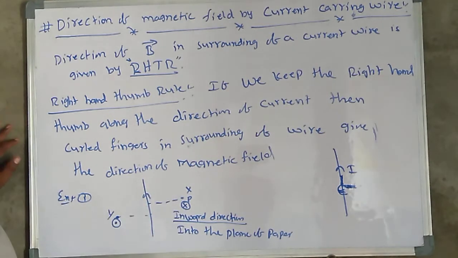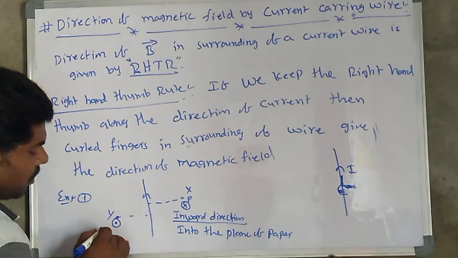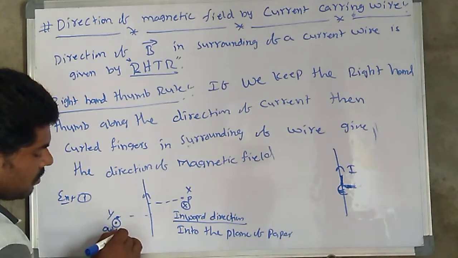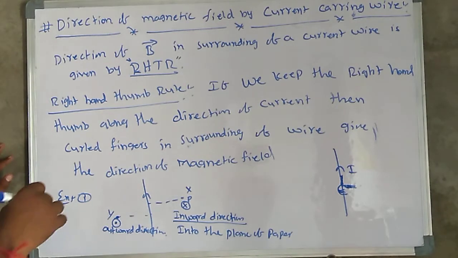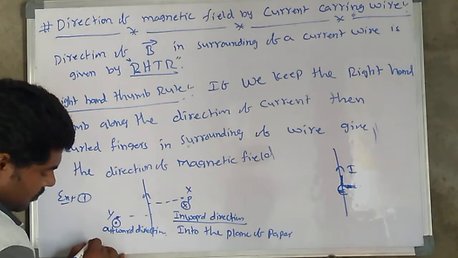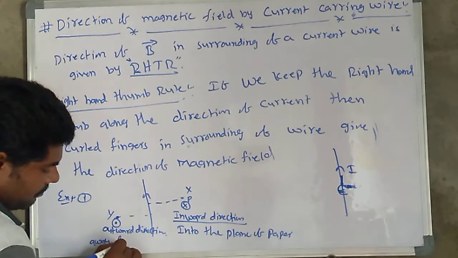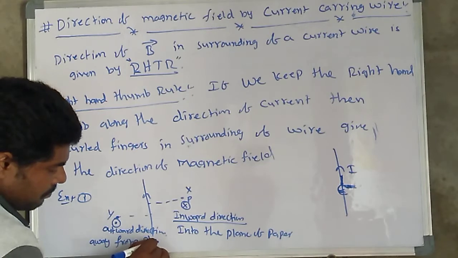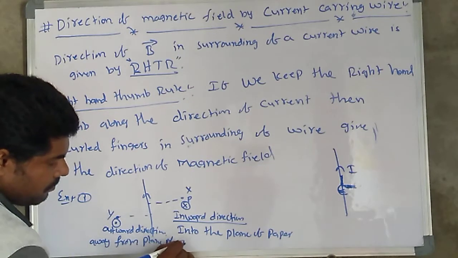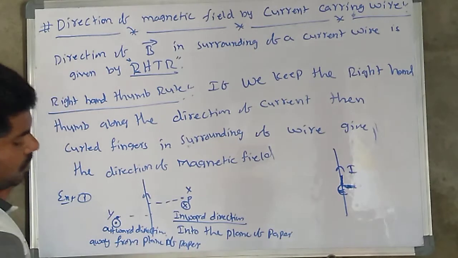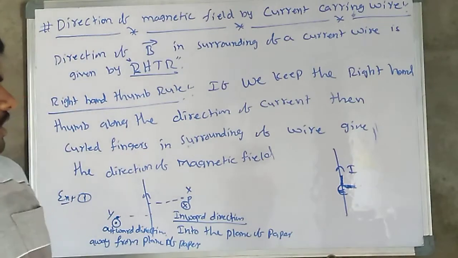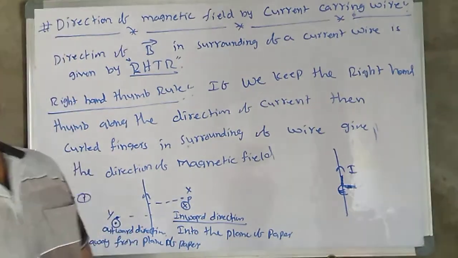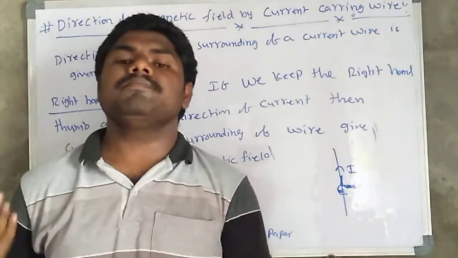Outward direction is nothing but away from the plane of paper. Inward direction is into the plane of paper, and outward direction is away from the plane of paper.